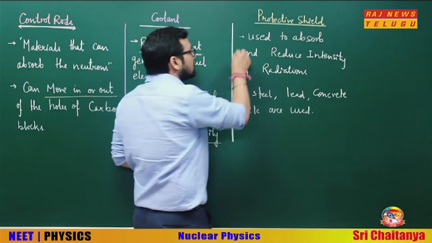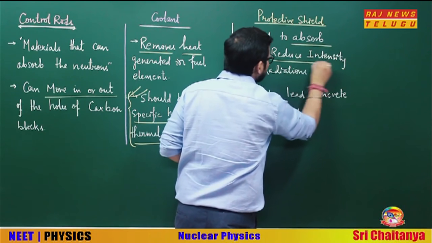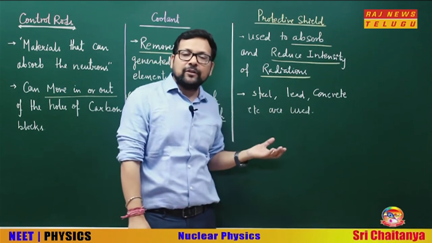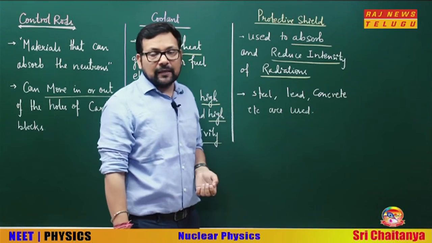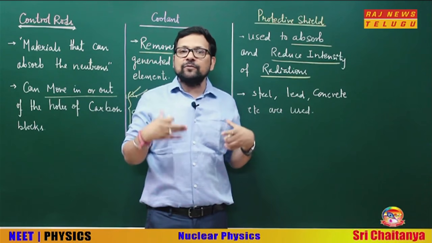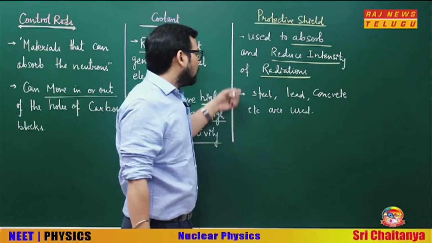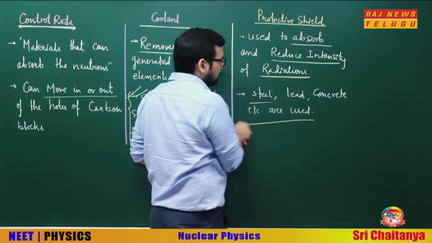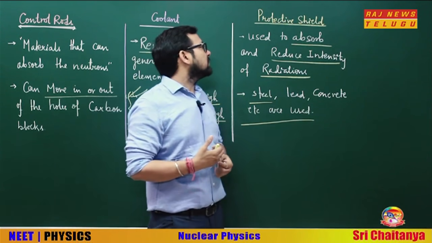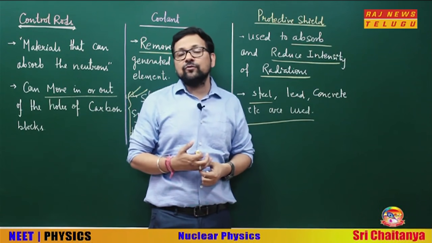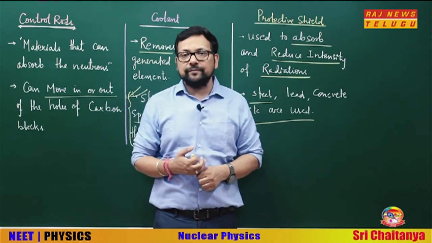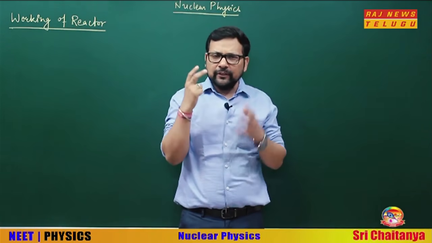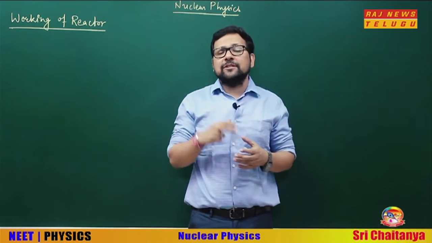This is used to absorb and reduce the intensity of radiations. Obviously, when the shield absorbs, the intensity will decrease. This is only to protect, as the name suggests, from harmful radiations. What we can use here is steel, lead, concrete, etc. So this is the work of the protective shield, to protect from harmful radiations.